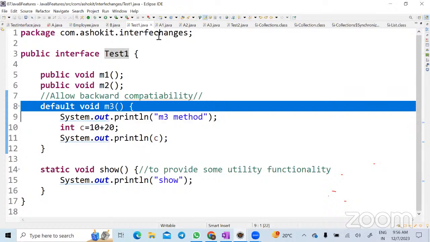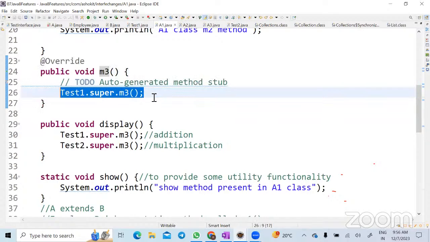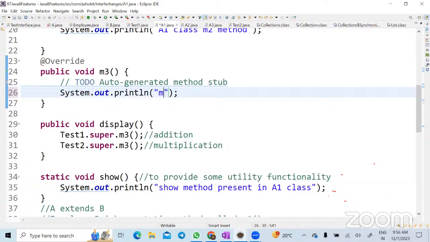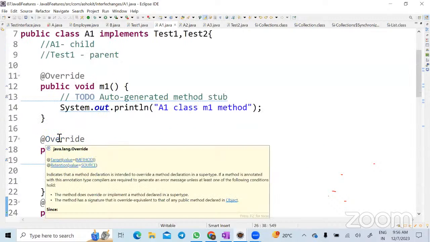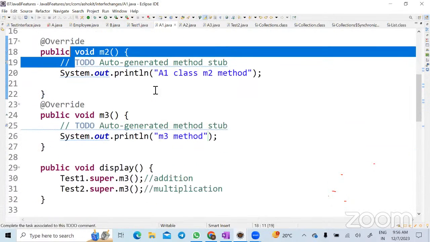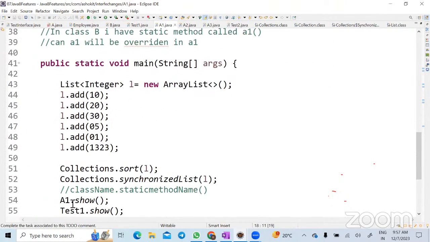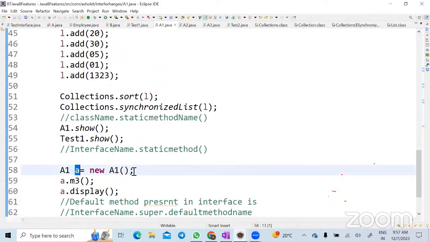Instance only. That means if you are overriding, you have overridden this M3 method. Now in the main method, I have created an object: A a = new A1().